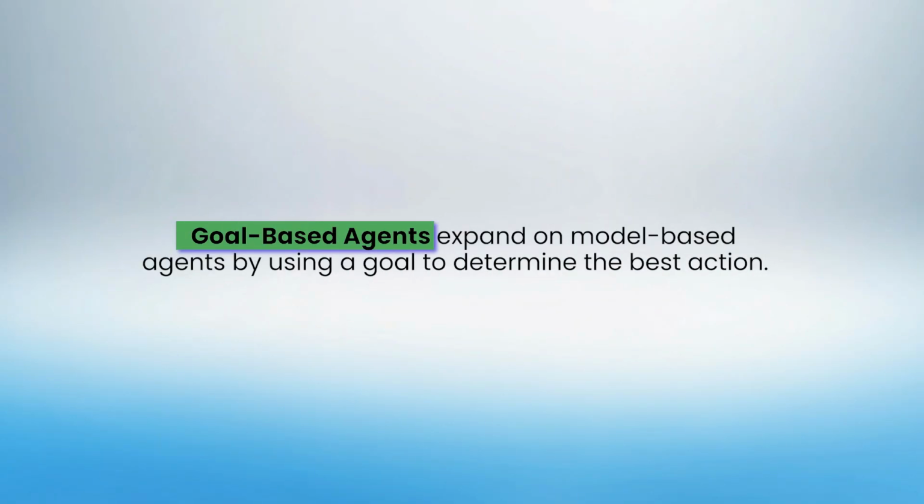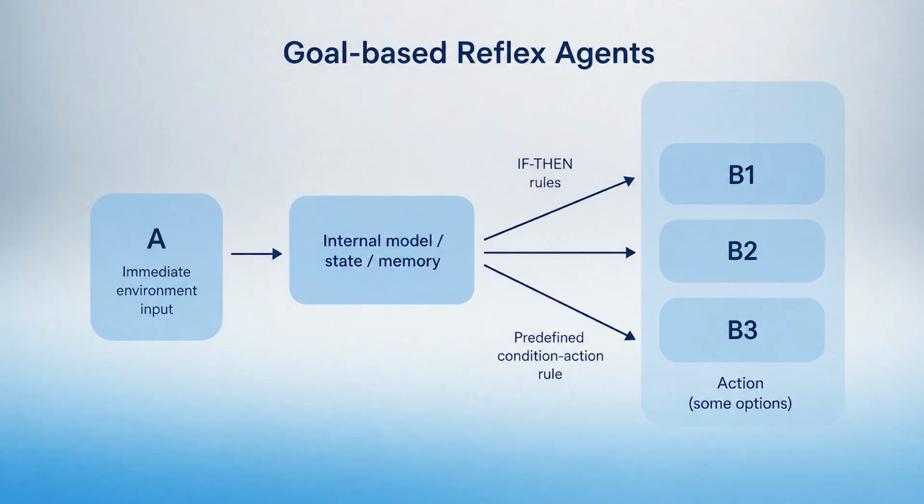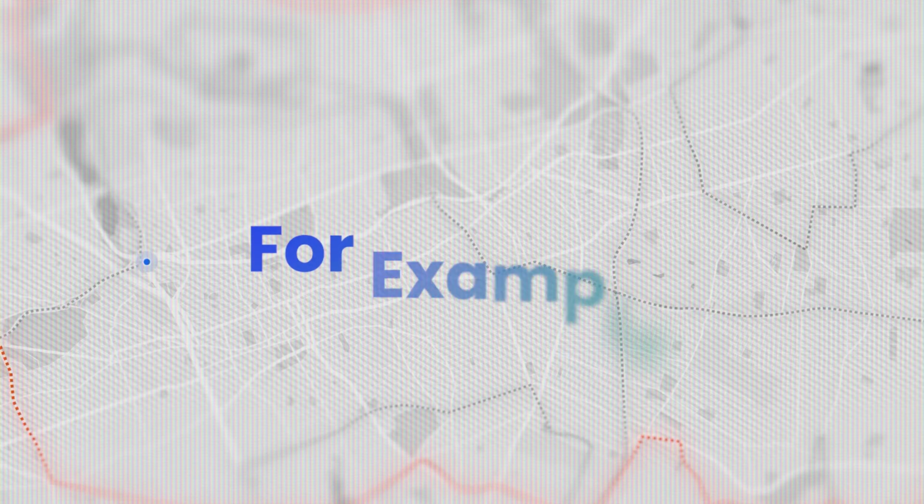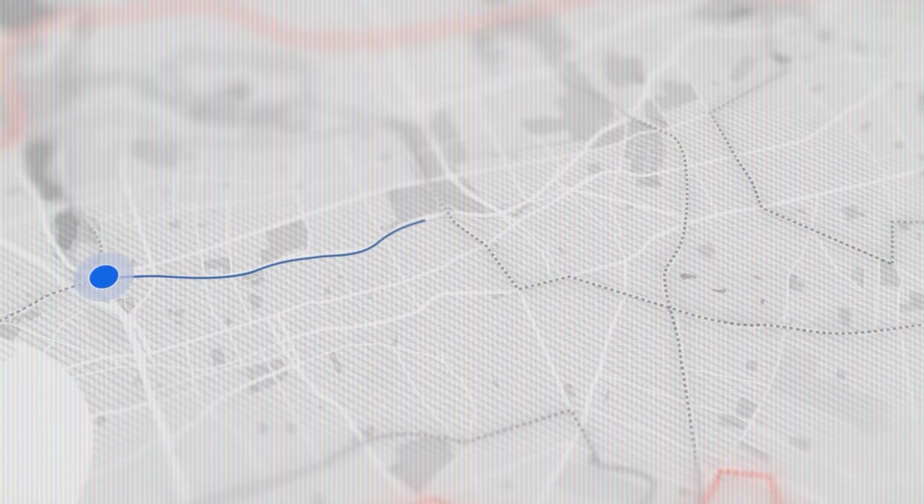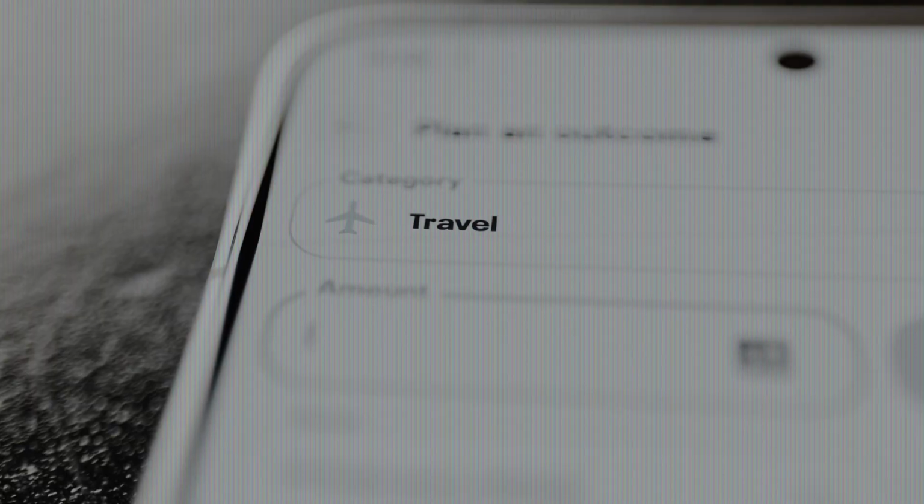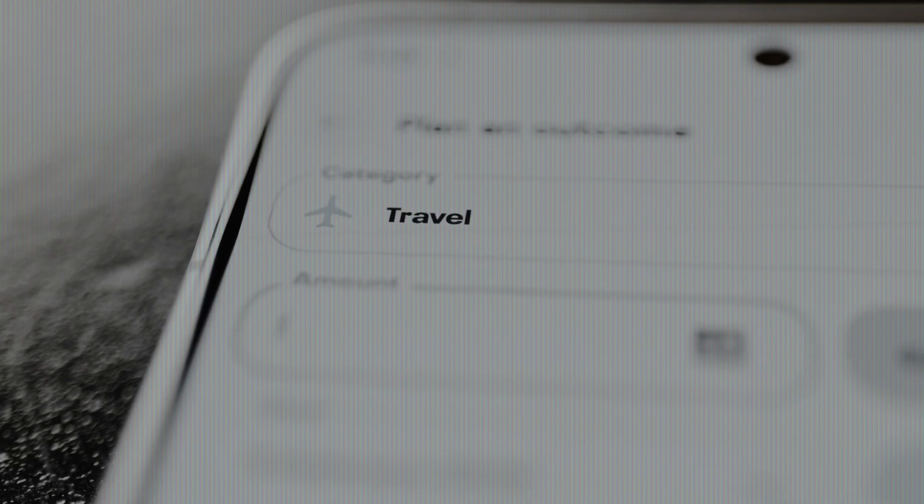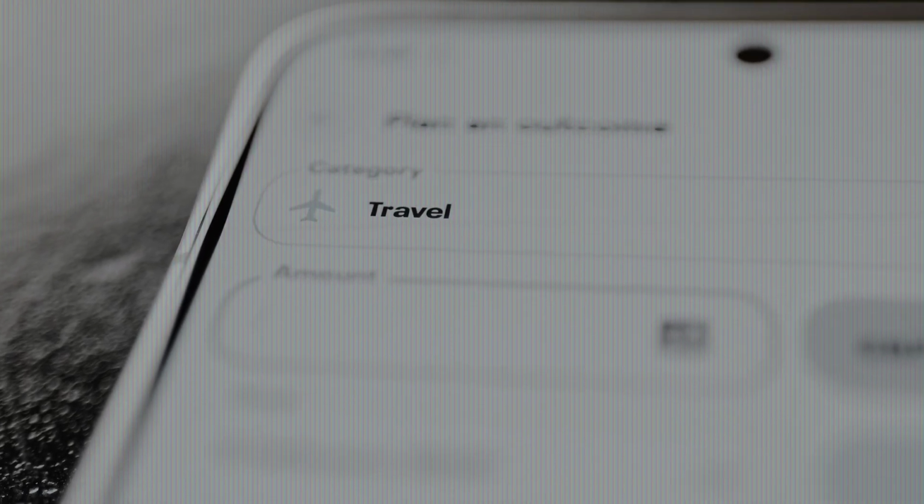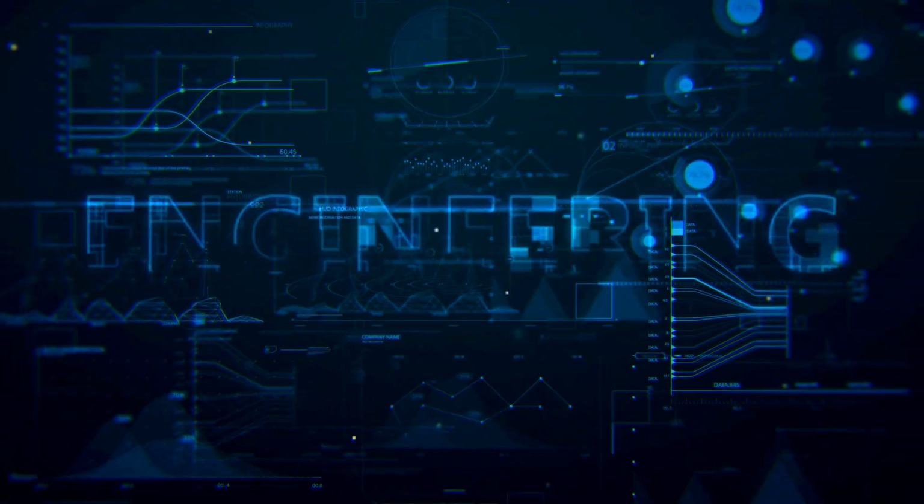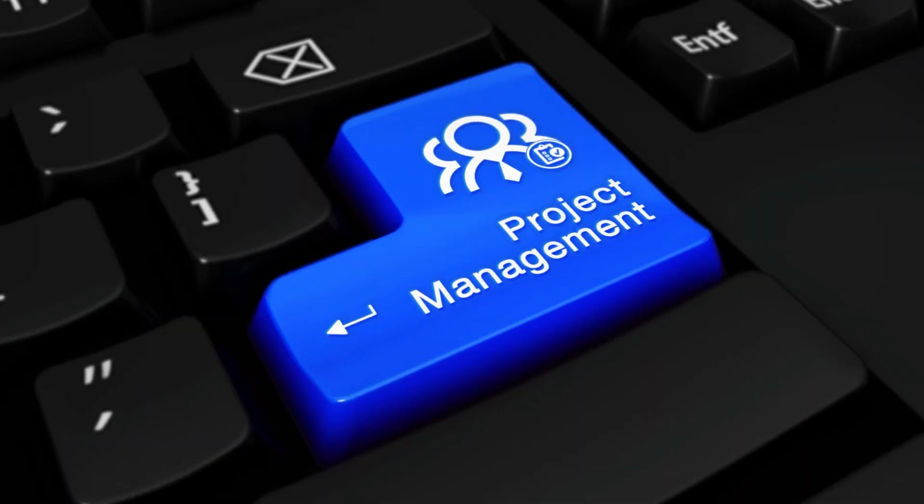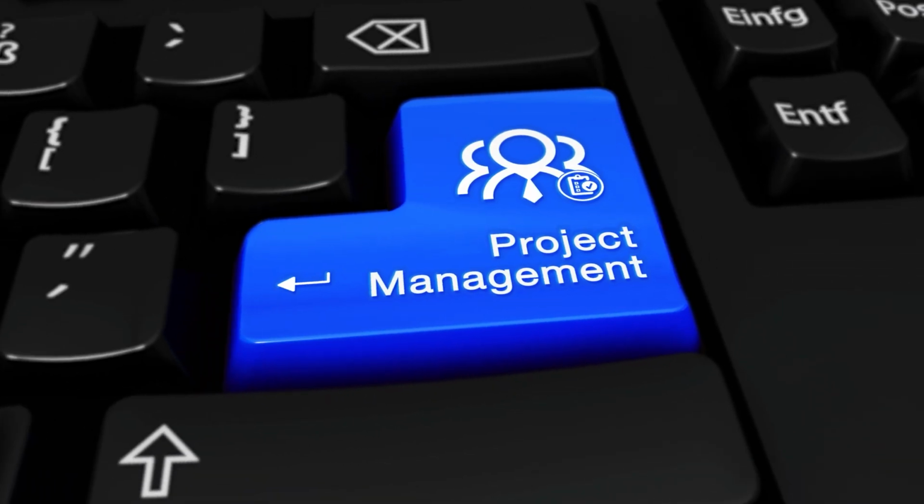Goal-based agents expand on model-based agents by using a goal to determine the best action. They calculate which sequence of actions will lead to the desired state. For example, a navigation system that plans the best route to a destination, or a flight booking system that balances low cost with shortest travel time. They work the same, but additionally compare results and propose the best of top 3, 5, X options for you. They are widespread in software engineering and DevOps, and best fit project management and strategic planning.